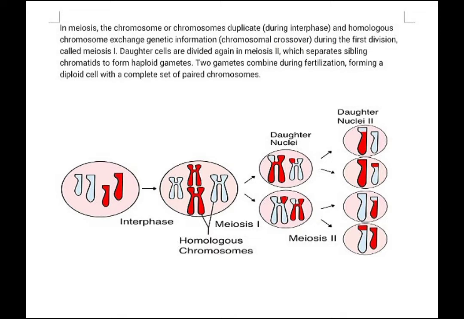Meiosis is a type of cell division na binabawasan ang bilang ng mga chromosome sa parent cell ng kalahati and produces gametes. So, ang gametes, ito ay isang reproductive cell na mayroong haploid na bilang ng mga chromosomes. Okay. This is a process necessary upang makabuo ng mga egg and sperm cells for sexual reproduction. And meiosis begins in a diploid parent cell. Ibig sabihin, mayroon itong dalawang kopya ng bawat chromosome.